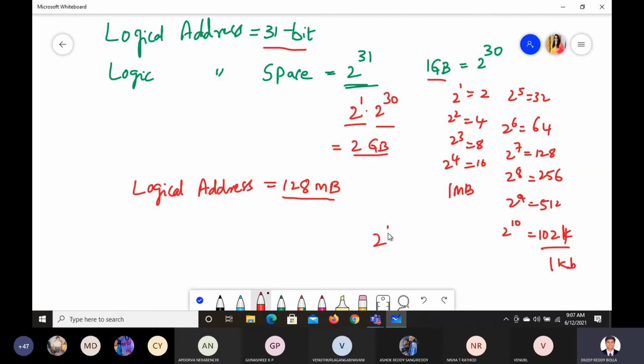Correct? And 2 power 11 is how much? Like that you convert it. See, 1024 KB into 1024 KB, which means this is 2 power 10.